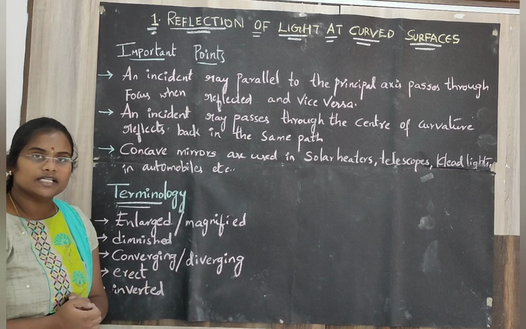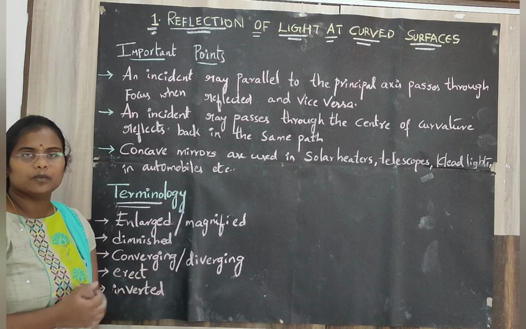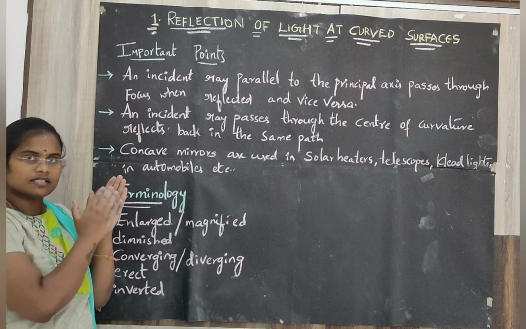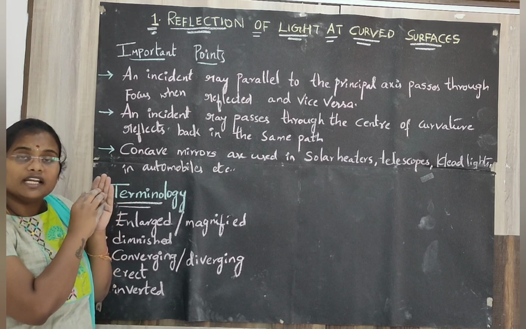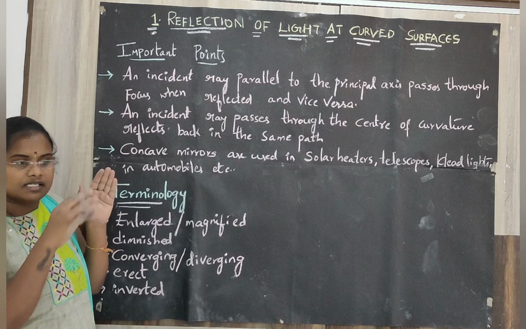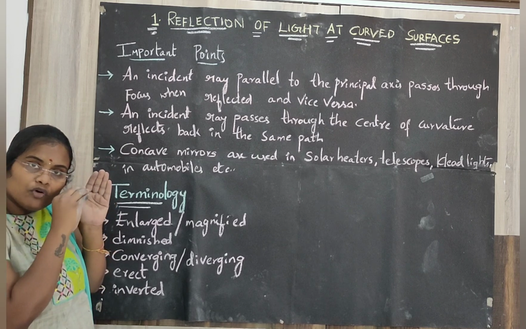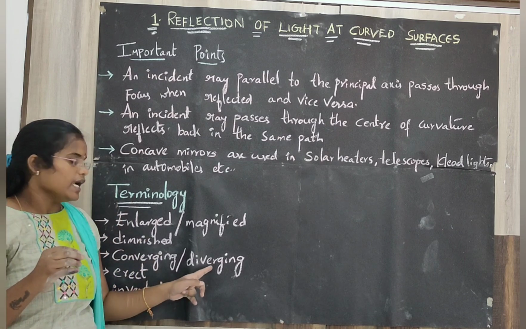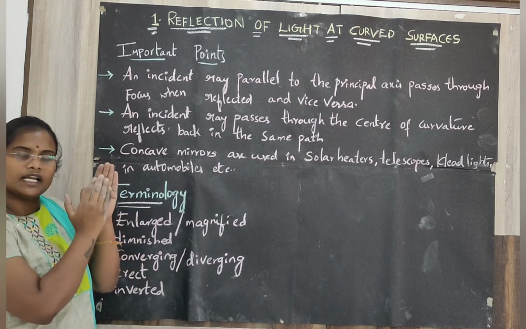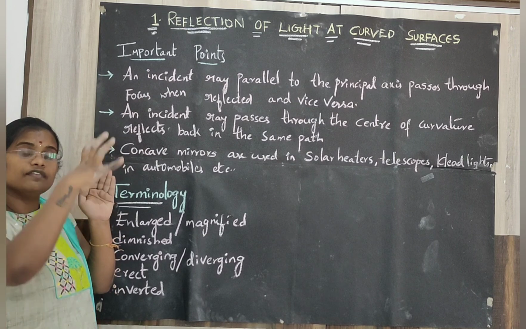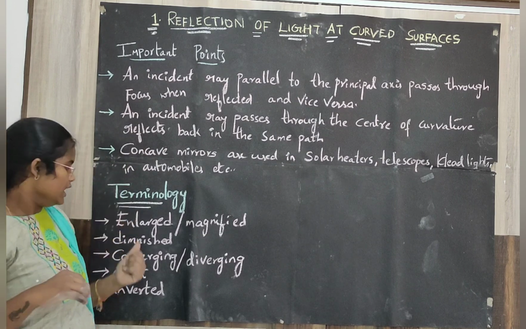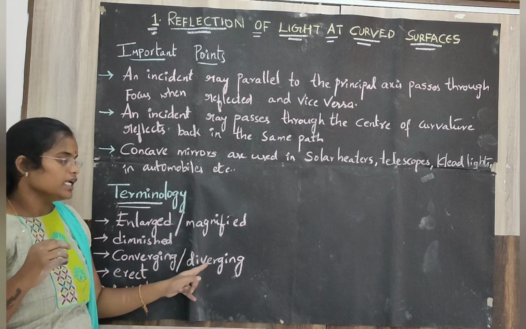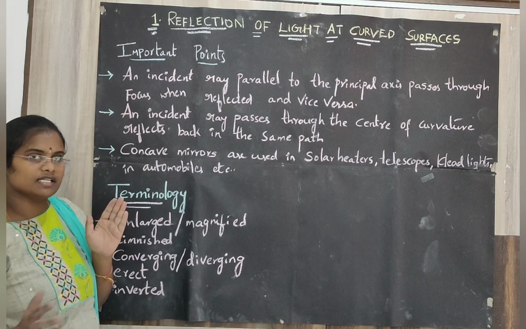And converging and diverging. So what do you mean by converging? All the incident rays when reflected converge. Converge in the sense move towards a particular point. So that is nothing but converging. And diverging: all the incident rays when they fall on a mirror, they diverge, move away from each other. In converging, they move towards each other to meet at a point, and in diverging, they move away from each other.